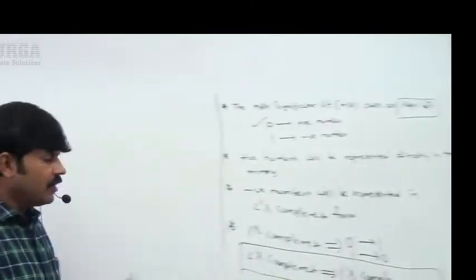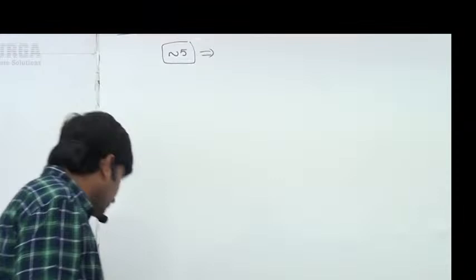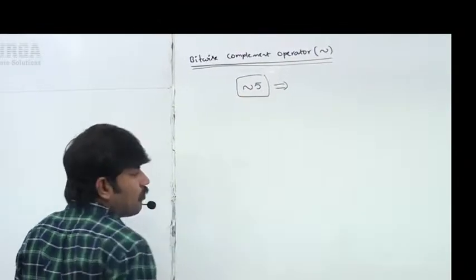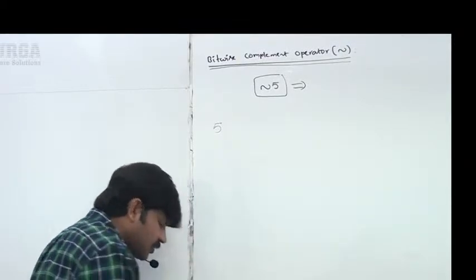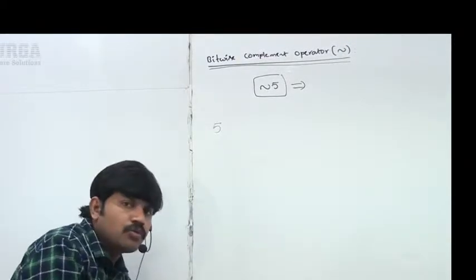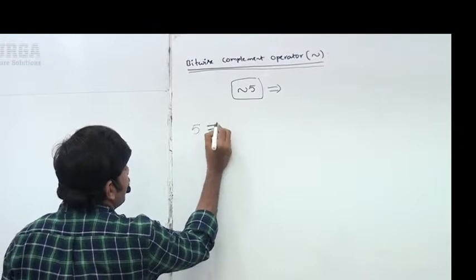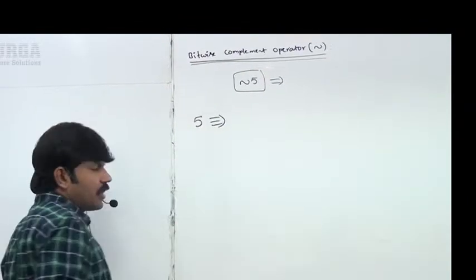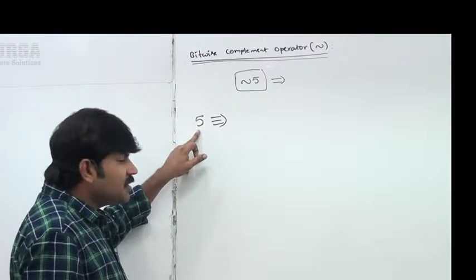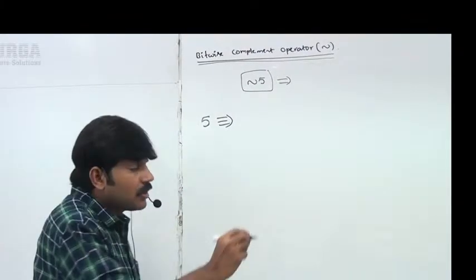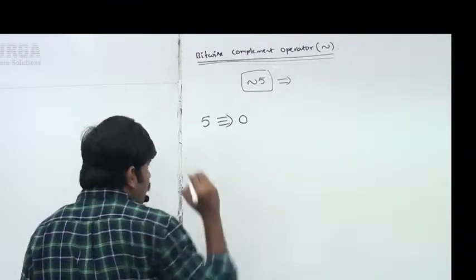Now the first question: complement of 5. First, how do we represent 5 in memory? Is 5 a positive or negative number? Positive number. The most significant bit will become 0.